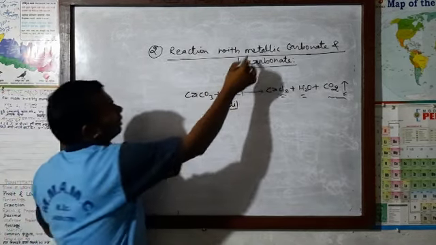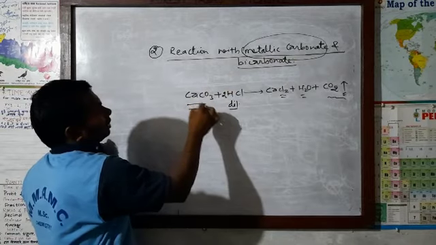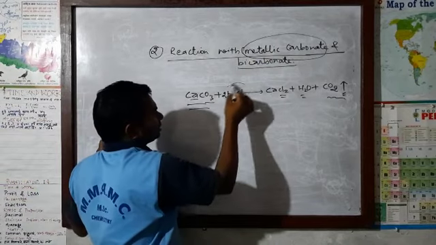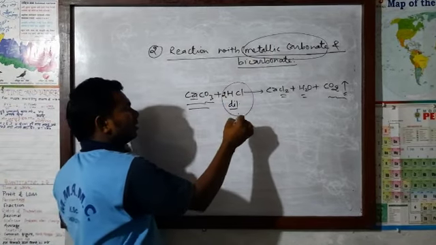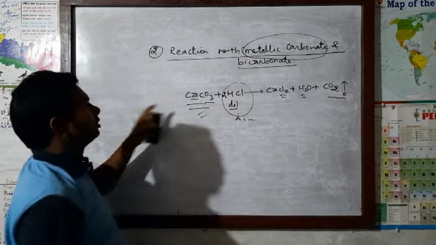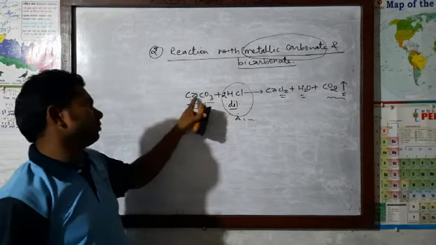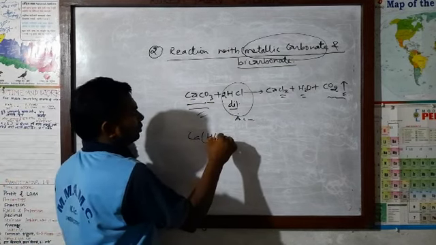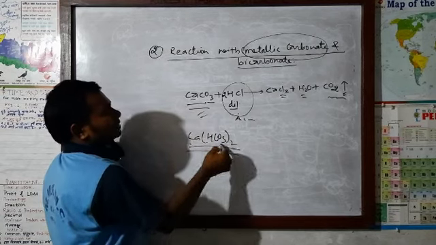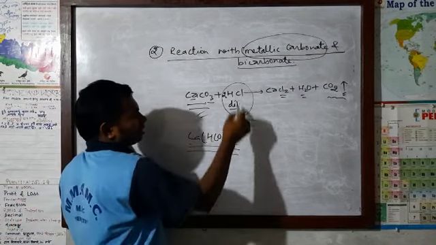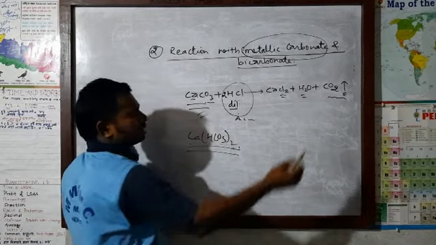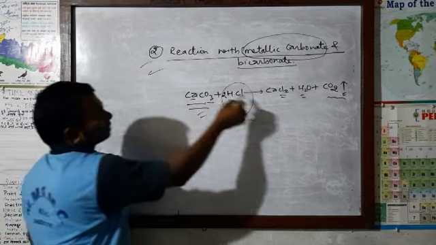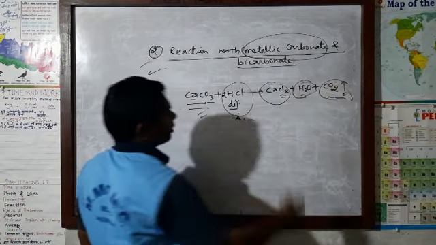This is a metallic carbonate, calcium carbonate, calcium is a metal. This is the reaction of acid with metallic carbonate. Instead of metallic carbonate we can take bicarbonate also. If you take Ca(HCO3)2, this will be calcium bicarbonate, and it reacts with the acid in the same way, the product will be the same, and we can balance it. That's why the reaction of acid with metallic carbonate or bicarbonate results in salt, water, and carbon dioxide gas is liberated.